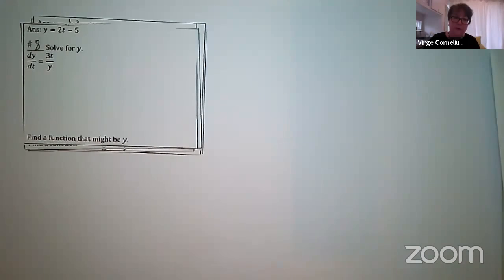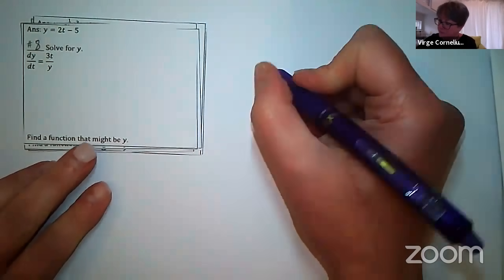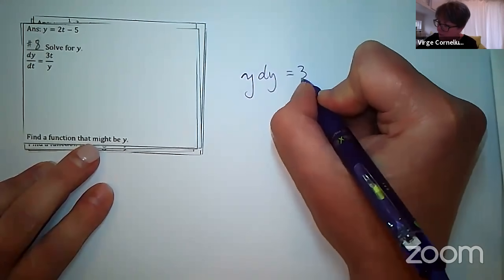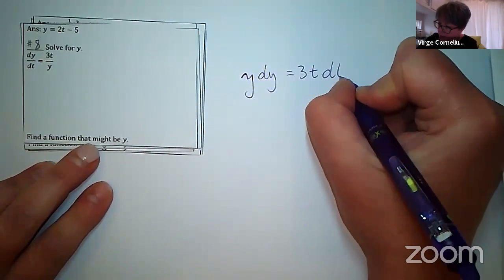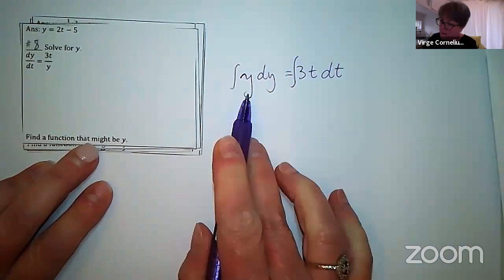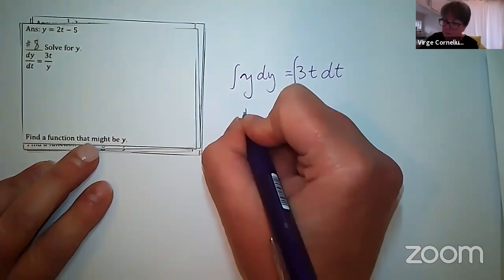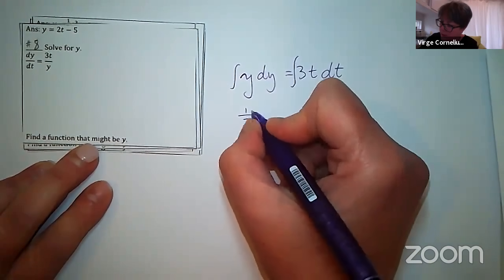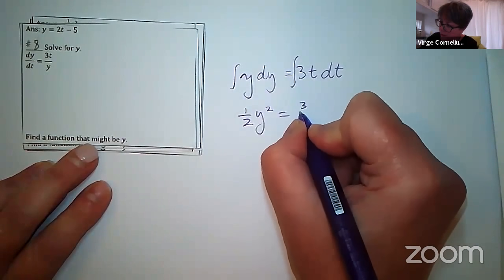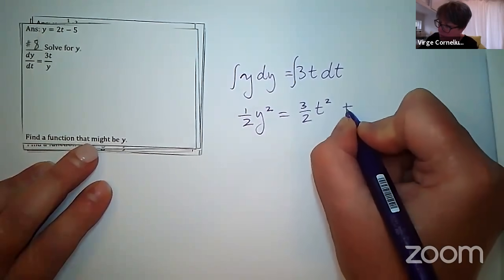You know, those of you who are speedy probably could work it faster than I could. But we've got dy dt is equal to 3t divided by y. So separate, I would say y dy is equal to 3t dt, integrate. Integral of y dy is going to be 1/2 y squared. Integral of 3t dt is going to be 3/2 t squared plus c.